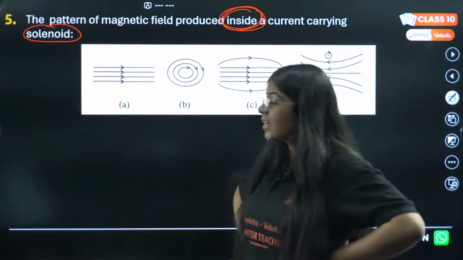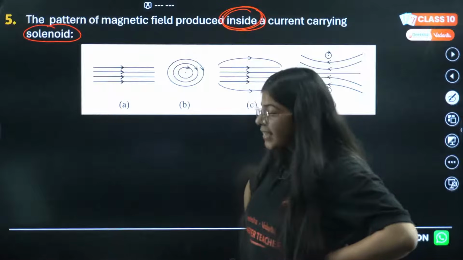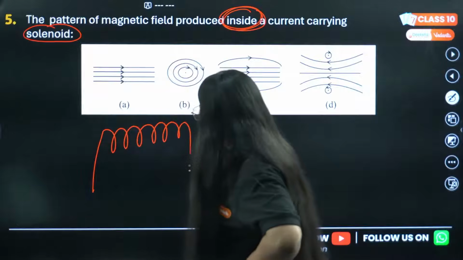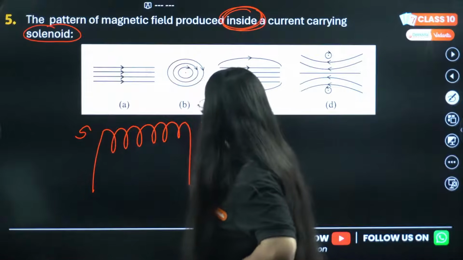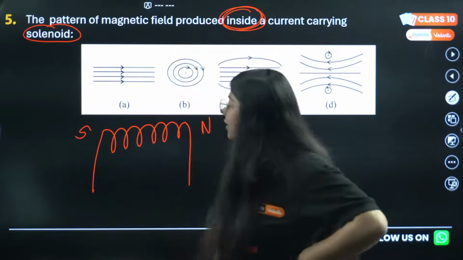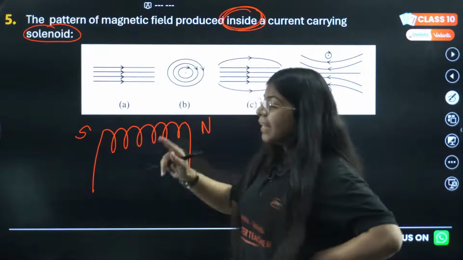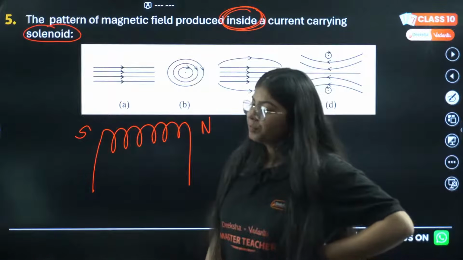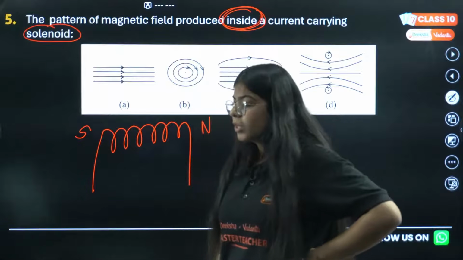Chetna is saying B. Tanya is saying A. It's inside. Let's draw a solenoid. This is my solenoid. Let's say this is south and this is north pole. So, inside a magnet, the field lines will go from where to where? North to south or south to north? Everyone is saying A, north to south.